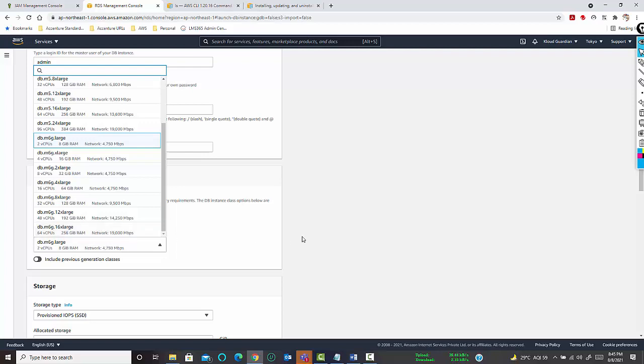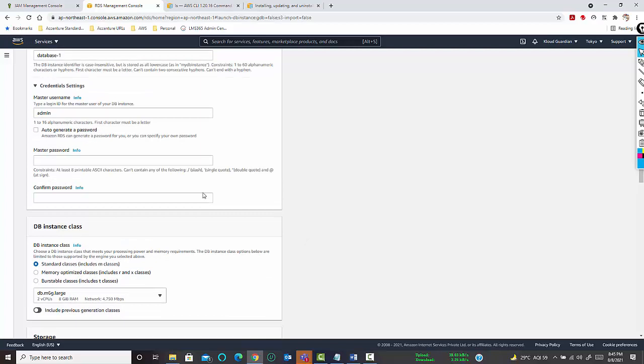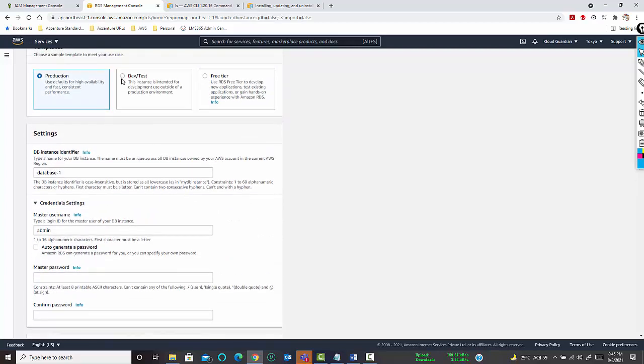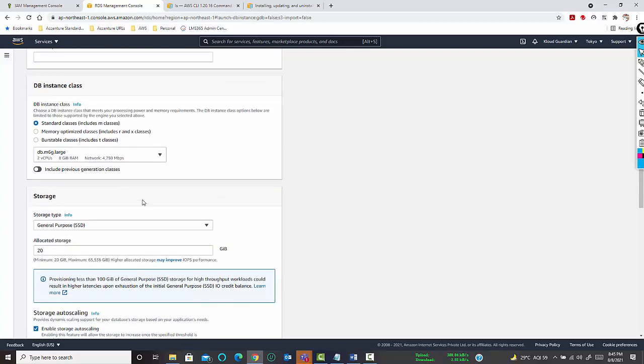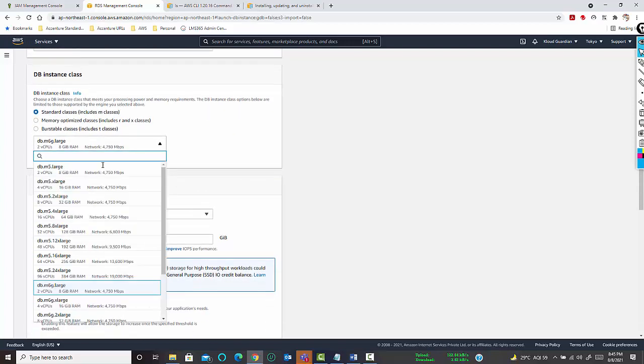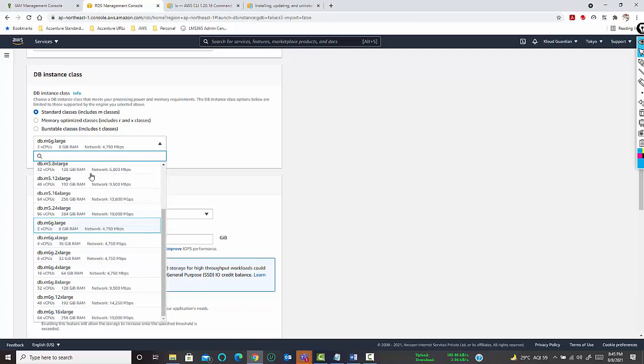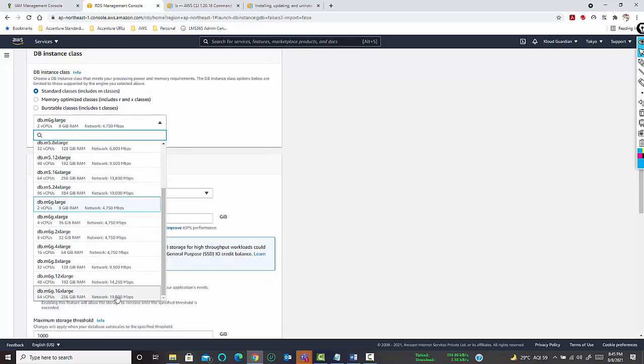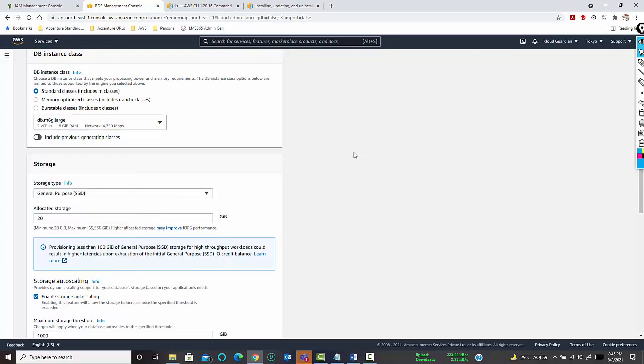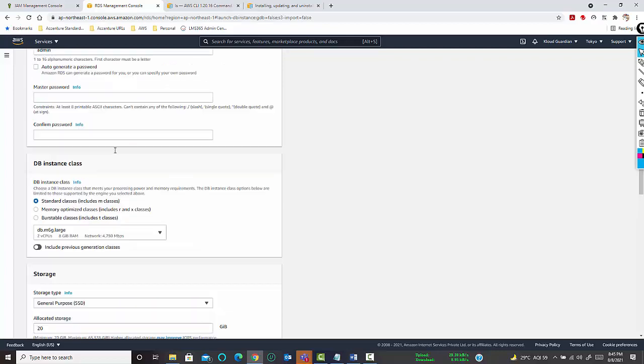Okay. But similarly, in case of dev test, if you select dev test, your instance size will go from 8 GB of RAM to 256 gig of RAM with 19,000 Mbps. Okay. And you will be having an option of selecting standard class, memory optimized class, and burstable class. I will come to this within a few minutes.